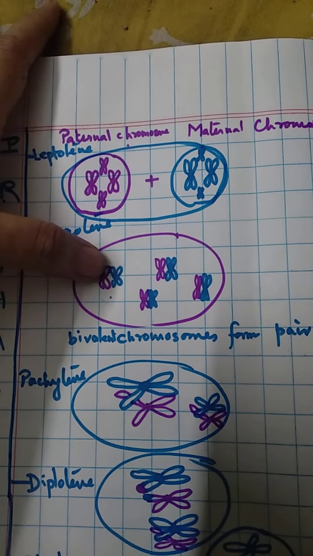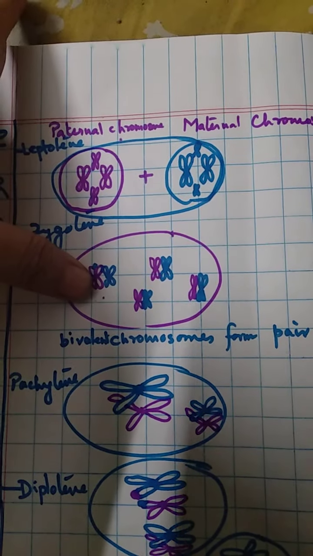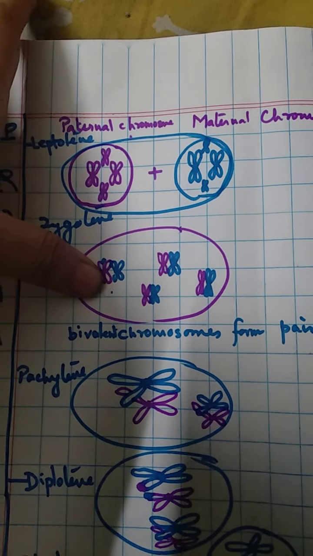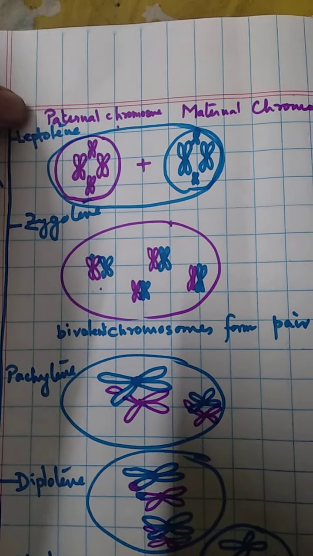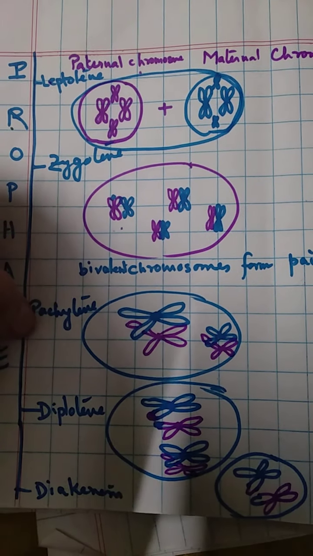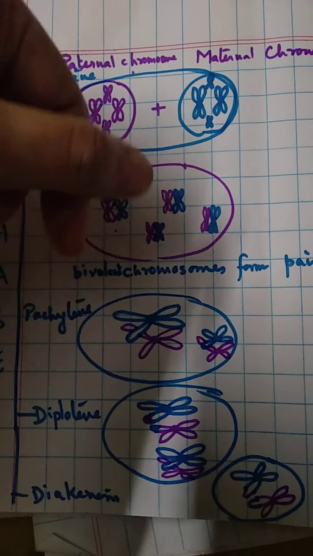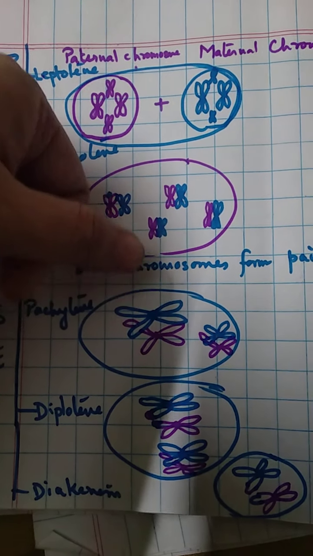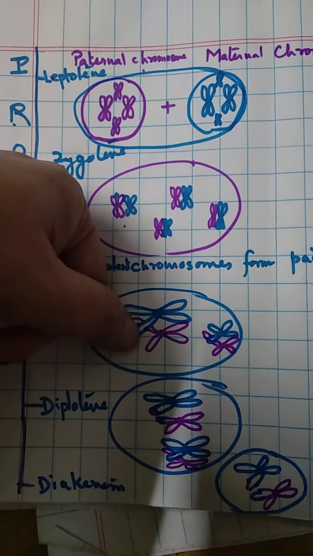Now, these homologous or bivalent chromosomes form strong pairing, and the strength of their pairing is due to the formation of a proteinaceous substance called synaptonemal complex. Now, after this pairing, the next step is, after zygotene comes pachytene, and in this pachytene stage, one chromosome, as we know, is made up of two chromatids, and two chromatids of two homologous chromosomes will be four chromatids.